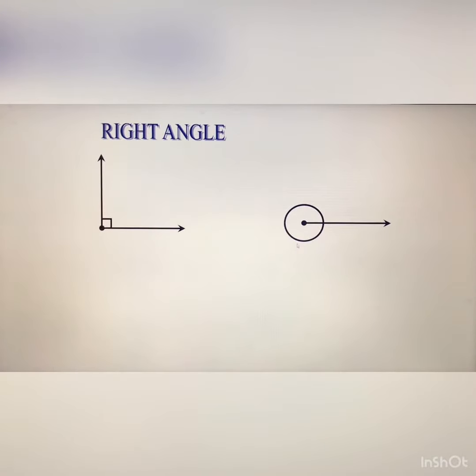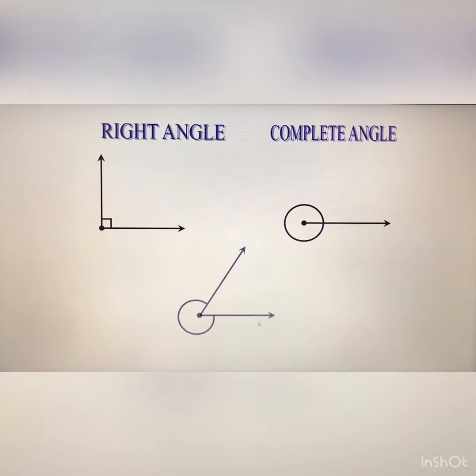And this is a complete angle, whose measurement is just 360 degrees. After that, this is the reflex angle: the measurement of an angle less than 360 degrees and more than 180 degrees is known as a reflex angle.